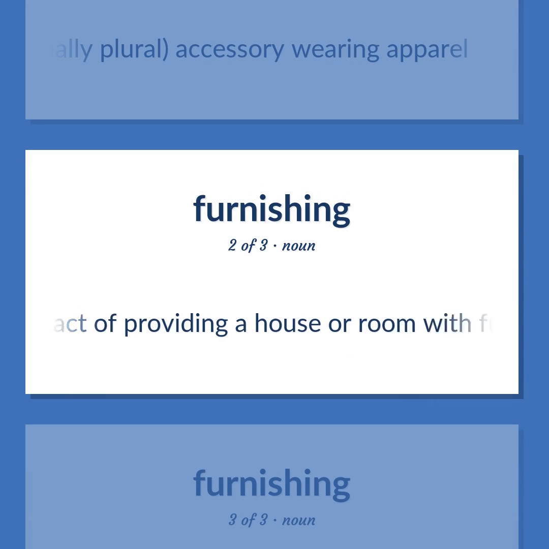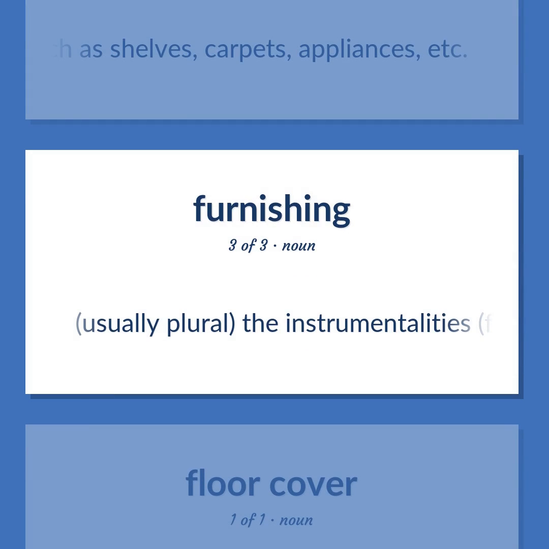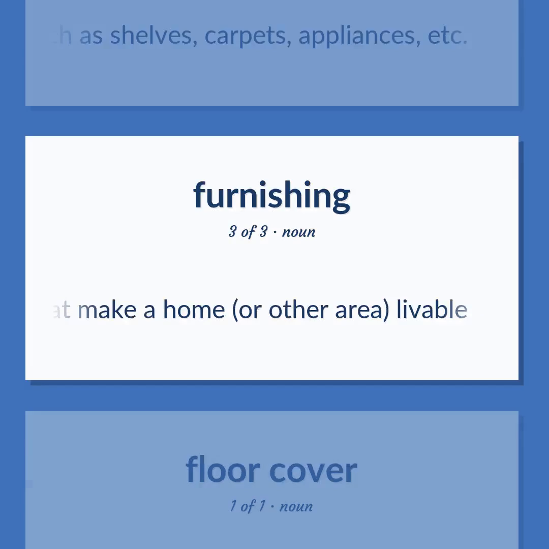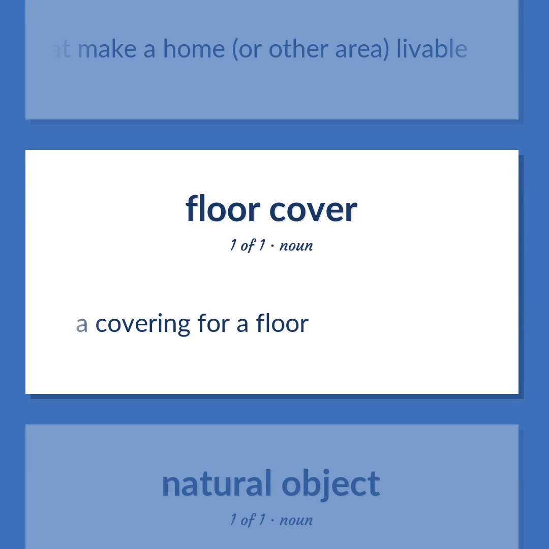The act of providing a house or room with furniture and other removable items such as shelves, carpets, appliances, etc. Usually plural, the instrumentalities, furniture and appliances and other movable accessories including curtains and rugs, that make a home, or other area, livable. A covering for a floor.